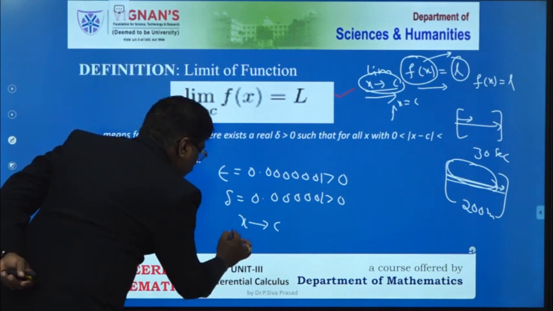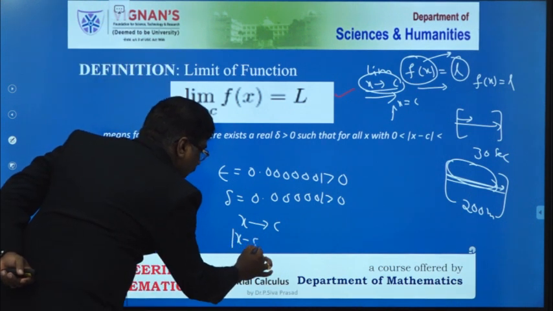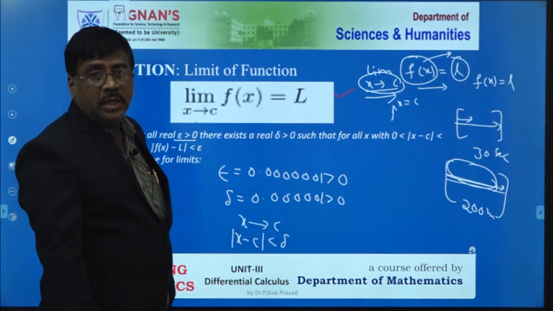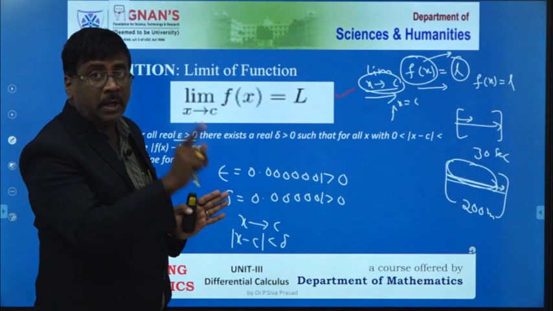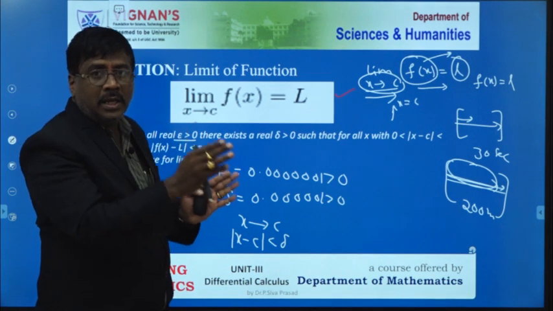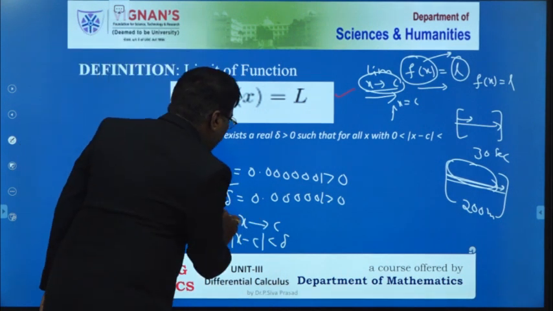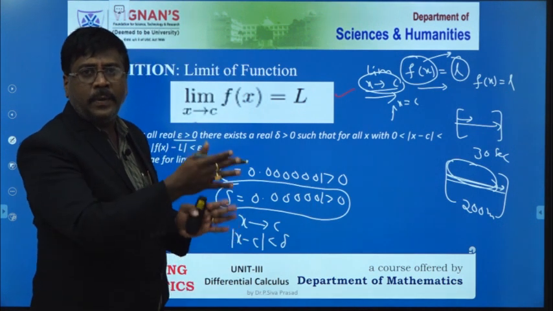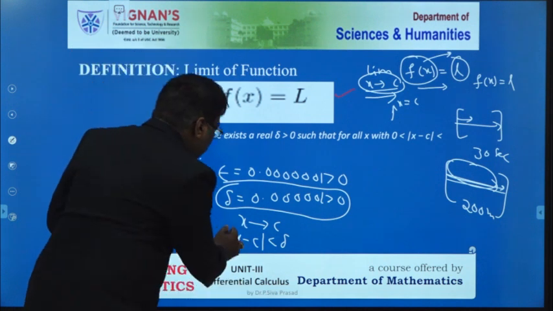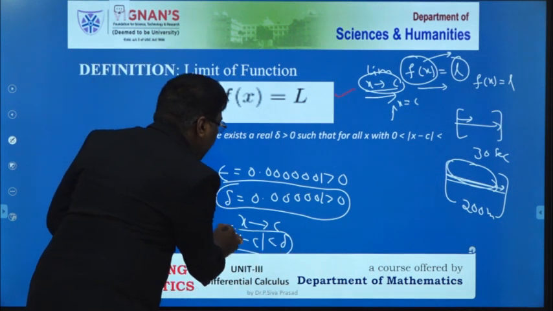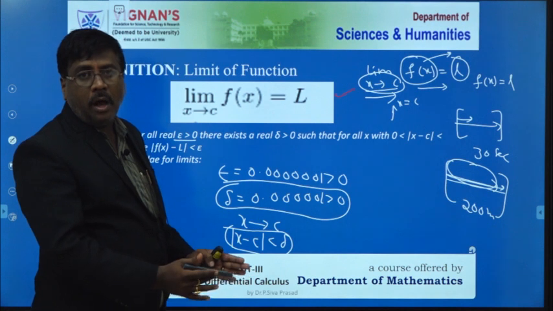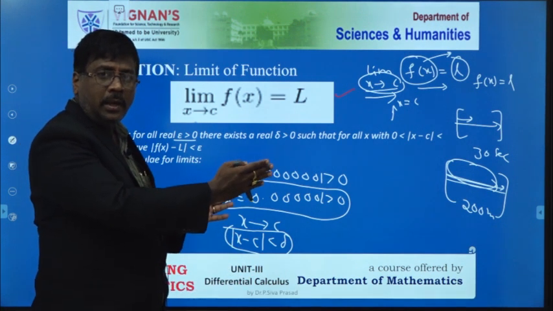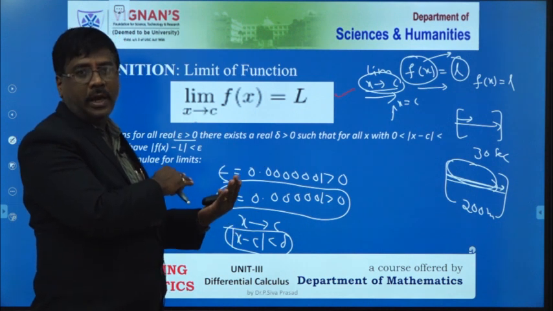The distance between x and c is not equal to delta, but less than delta. Delta is greater than 0 and negligible. Here modulus of x minus c is less than delta, which means the difference between x and c is less than delta.